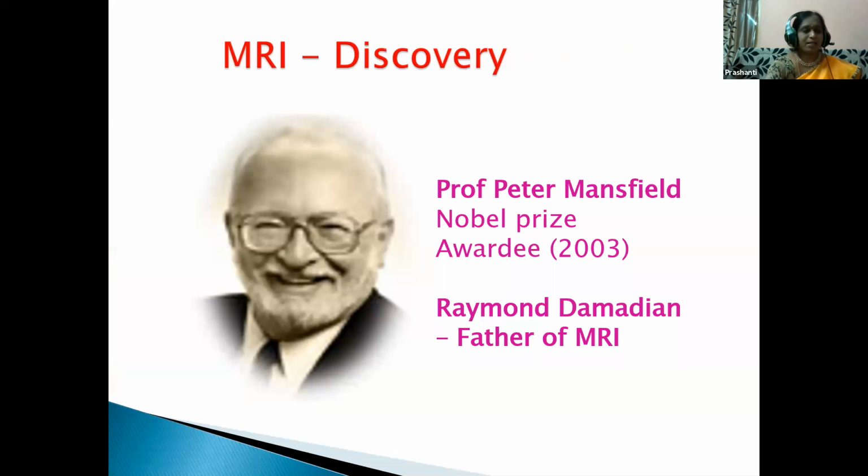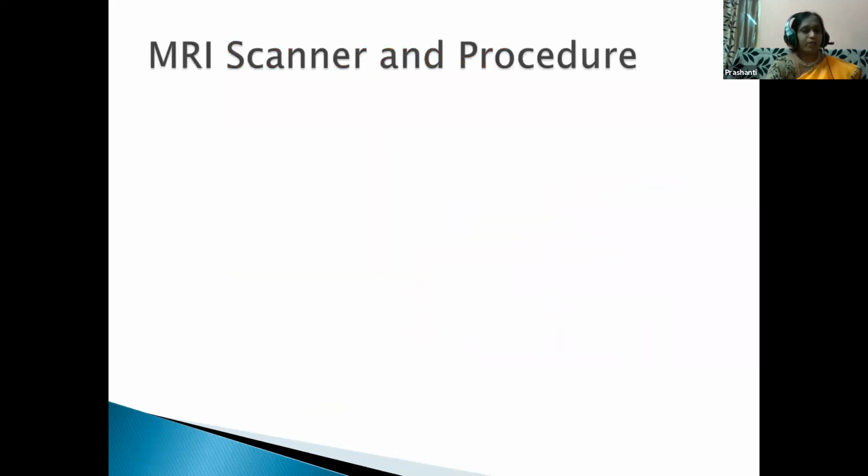Who discovered MRI? MRI was discovered by Professor Peter Mansfield, who was the Nobel Prize awardee, and also Raymond Damadian. He also worked on MRI before, in 1973. He is the father of MRI, but the Nobel Prize awardee was Professor Peter Mansfield. Then how does the MRI scanner work and what is the procedure, we have to say. This is very important, children, for your IPE and also for competitive examinations.